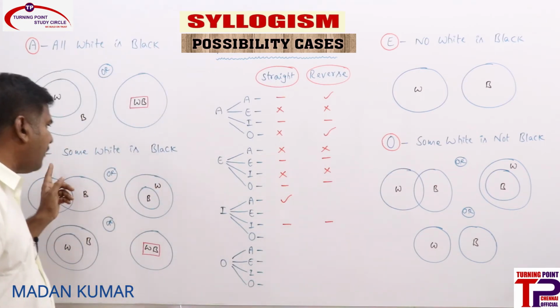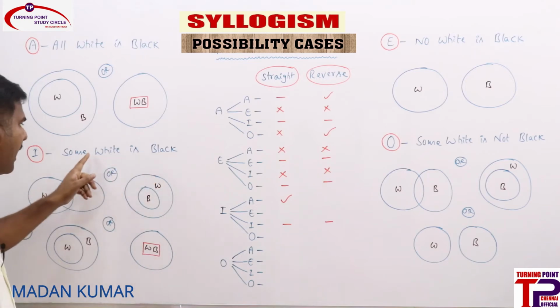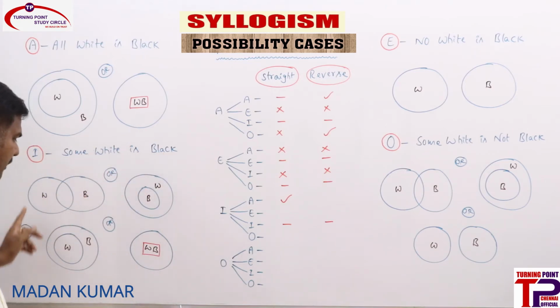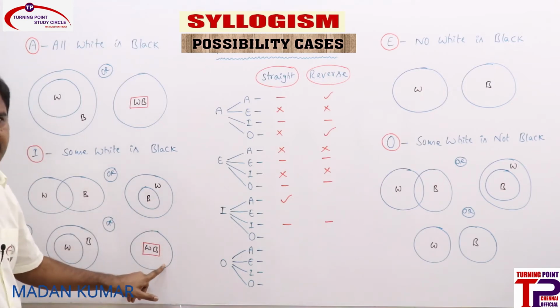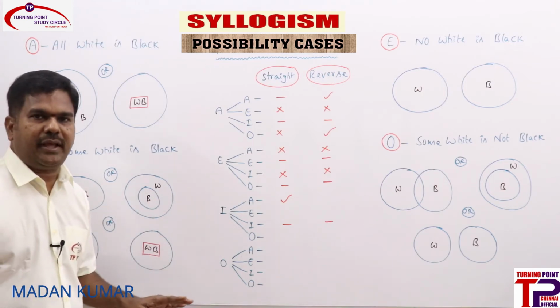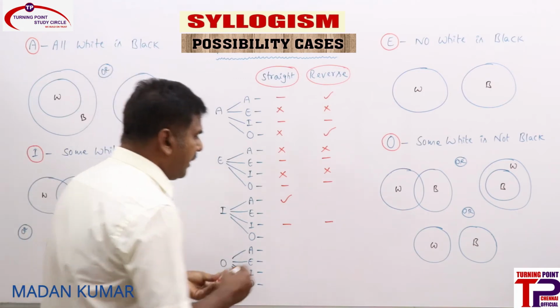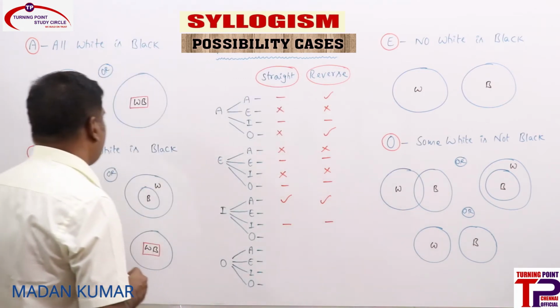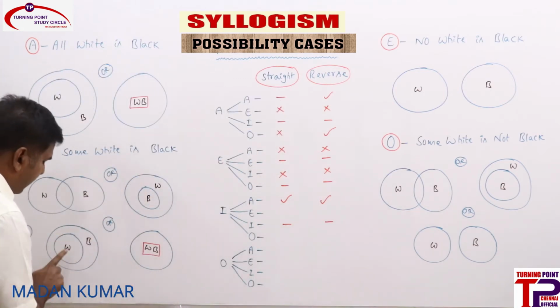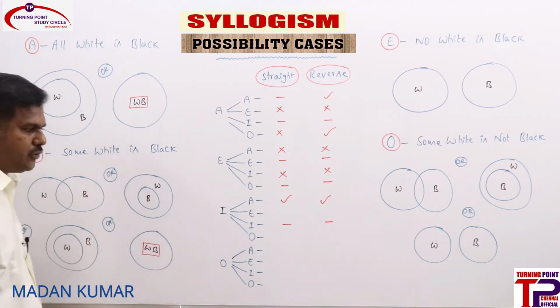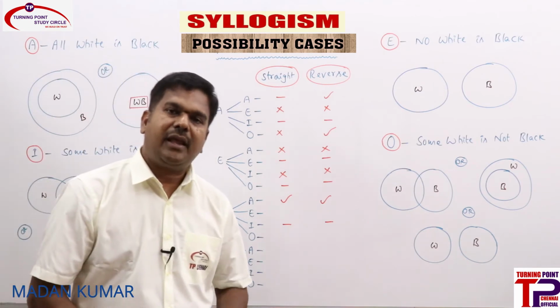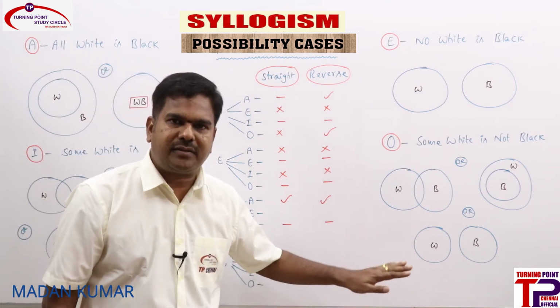Can we consider A reverse? What is A reverse? All black is white. All black is white is a possibility anywhere. Here it is true. Here also it is true. So whenever I statement is there, A straight is also a possibility, A reverse is also a possibility, because all white is black, here it is true, here also it is true. All black is white, here it is true, here also it is true. So whenever I statement is there, A straight is a possibility, A reverse is a possibility.